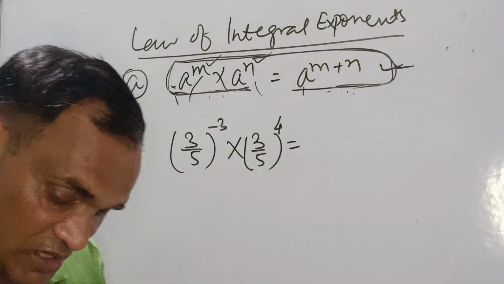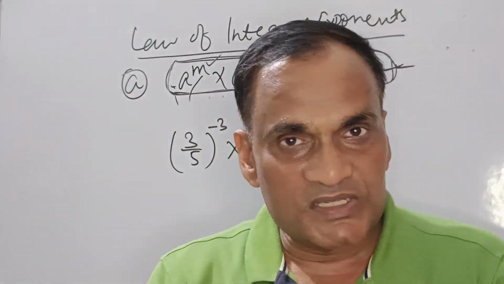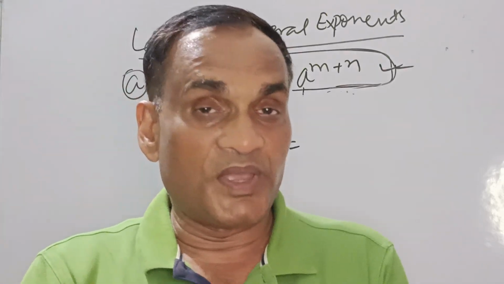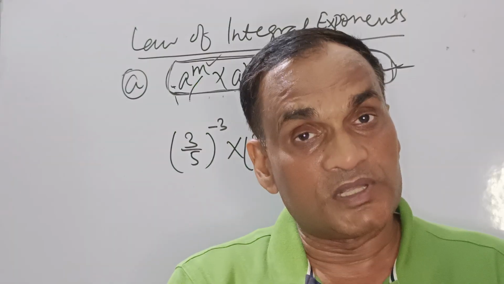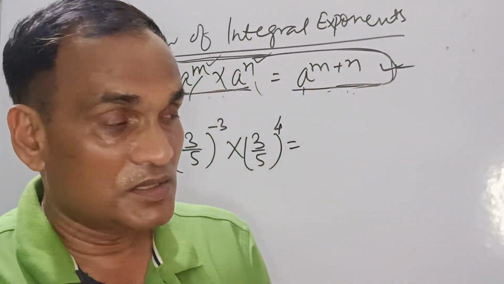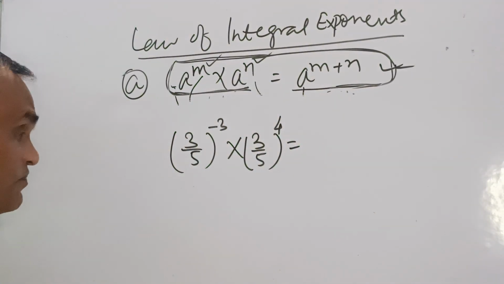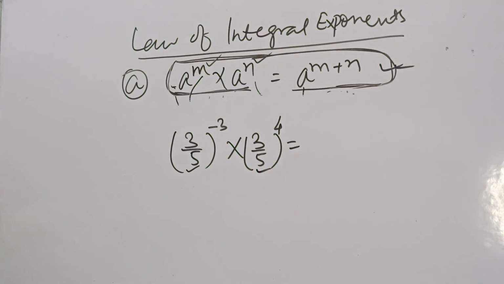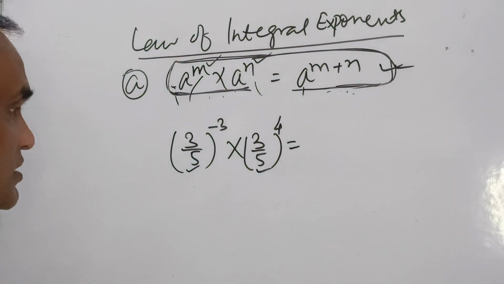Gentlemen, remember one thing that is more important: the base must be the same. If the base is not the same, then we cannot follow this formula. The condition is that the base must be the same. Here it is 3 by 5 and 3 by 5, so the base is the same.